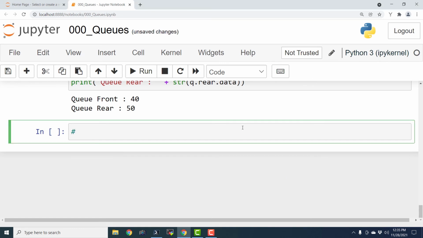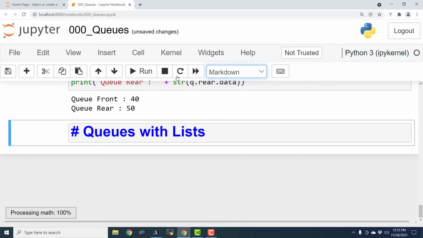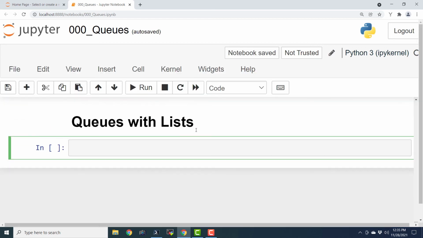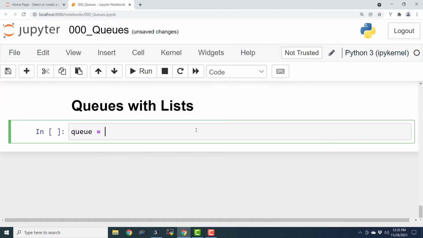In this episode, we are going to see how to create queues with simple lists in Python. So let me create a heading, queues with lists. And I'm going to choose the drop down and make it a markdown so it becomes a heading. Now let us define an empty list and name it as a queue.